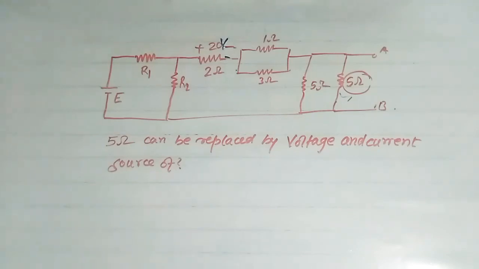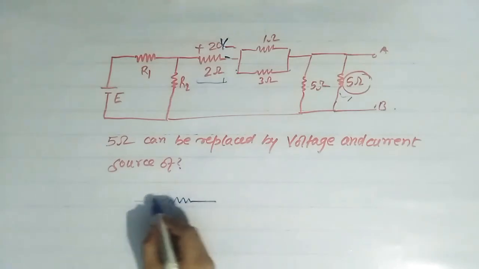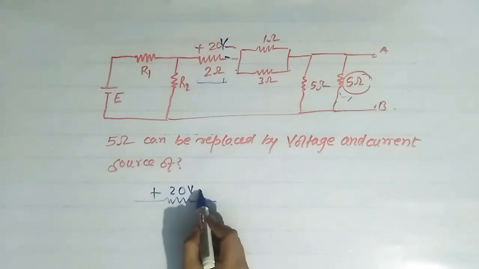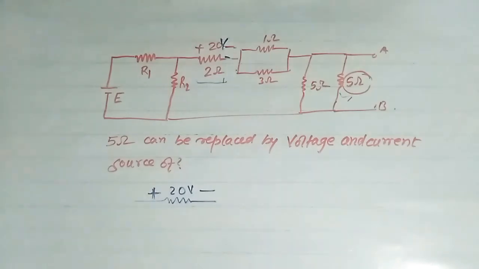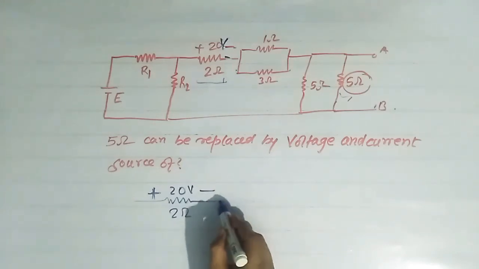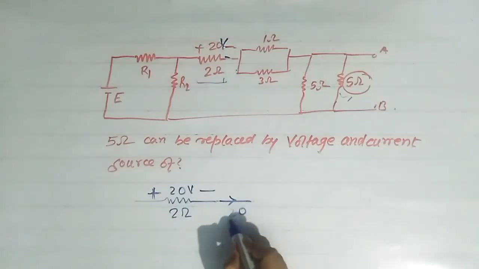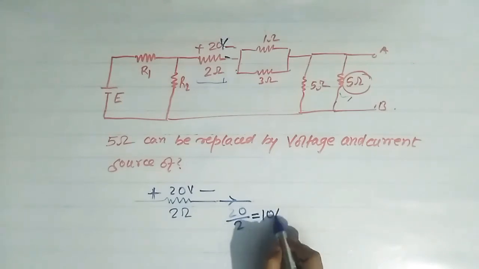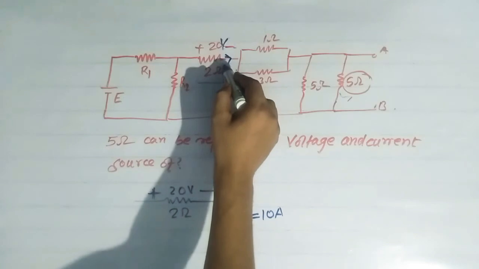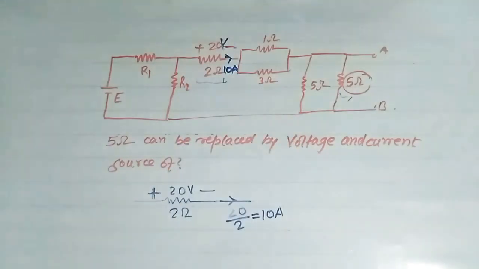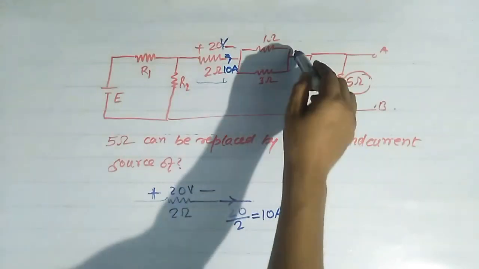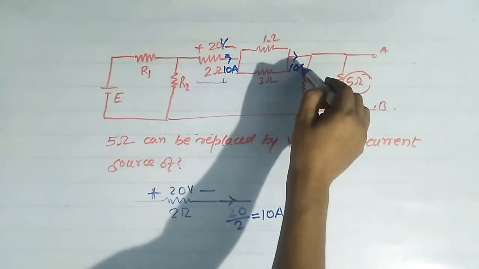See, we have to focus on this 2 ohm resistance. Here in this 2 ohm resistance, drop is given 20 volt. Okay, and polarity of drop is like this, and this is 2 ohm. So this polarity signifies that the direction of current in this branch is like this. And what is value of current? It is simply given by V by R. So it is equal to 20 by 2, that is equal to 10 ampere. Means the current flowing through this branch is 10 ampere. So here if this current is 10 ampere, then this current will also be equal to 10 ampere.